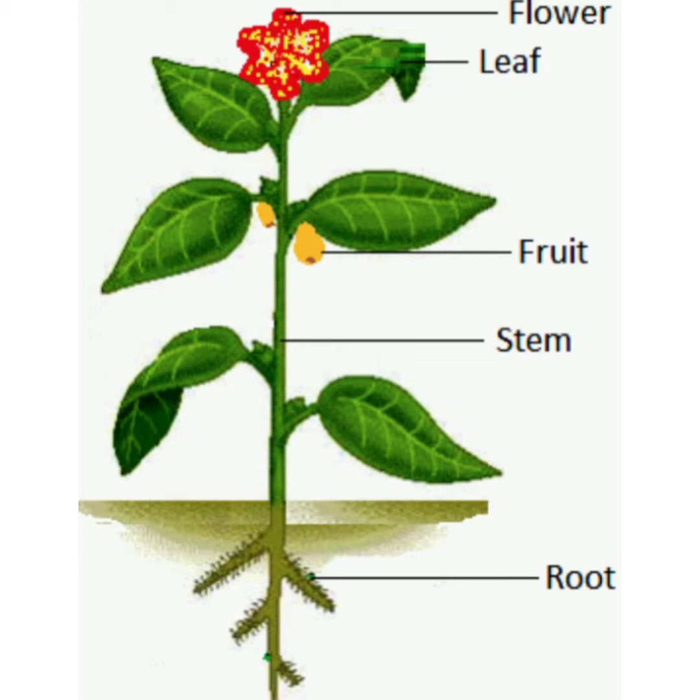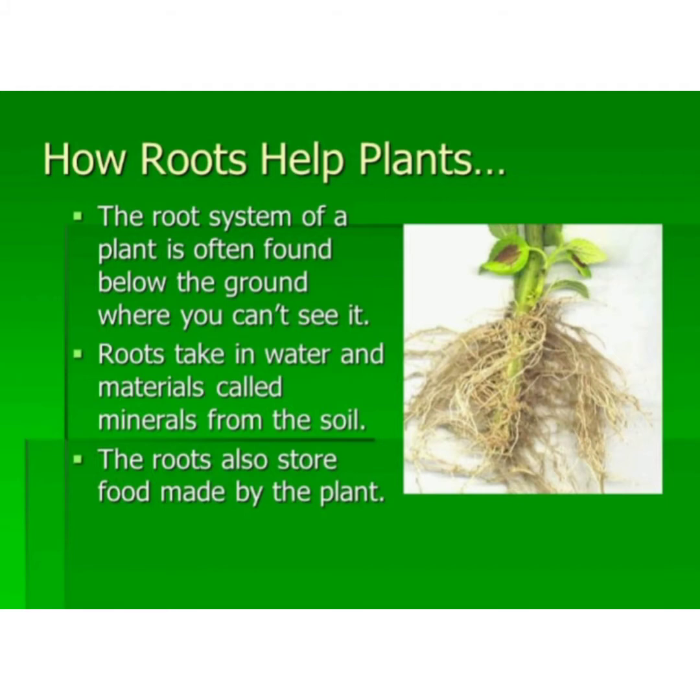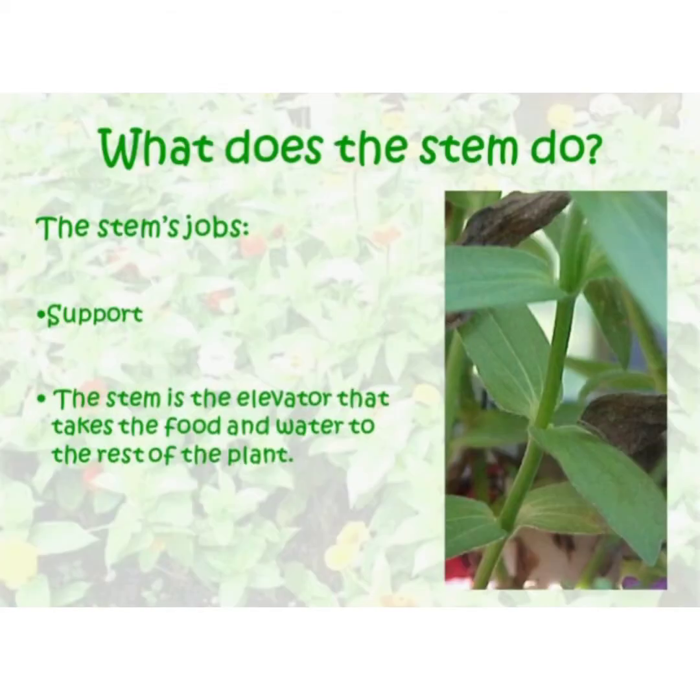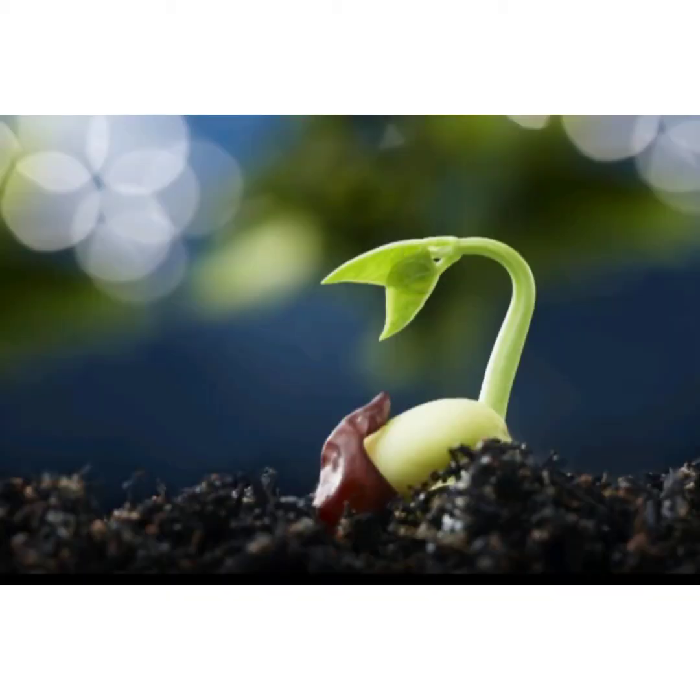What are the parts of the plant? Yes, root, stem, leaf, flower, fruit, and seed. What does the root do for the plant? Takes water from the soil. What does the stem do for the plant? Carries the water to other parts of the plant.